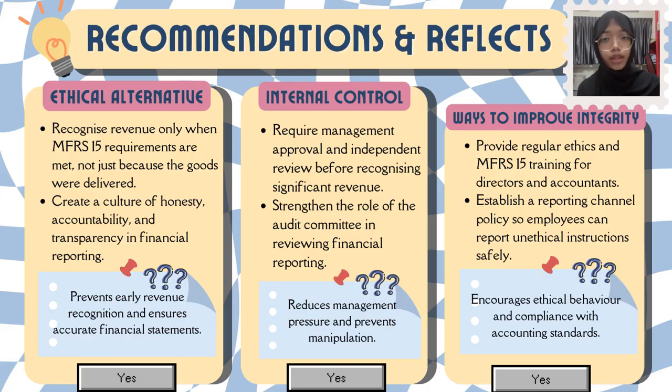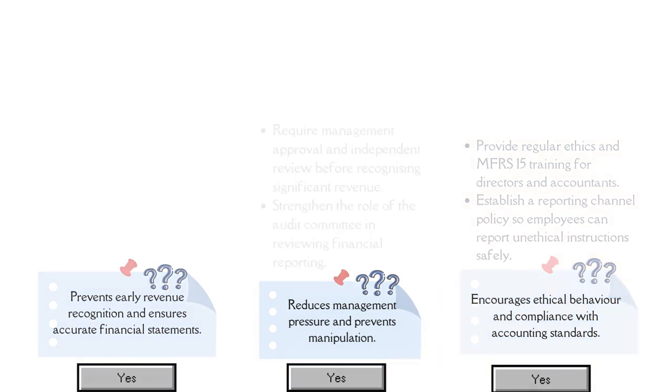Last but not least, there are ways to improve integrity. First of all, provide regular ethics and FAR training for directors and accountants. We can also establish a reporting channel policy so employees can report unethical instructions. Why we choose this method is to encourage ethical behavior and compliance with accounting standards. That's all from me. We will move on to the next issue.